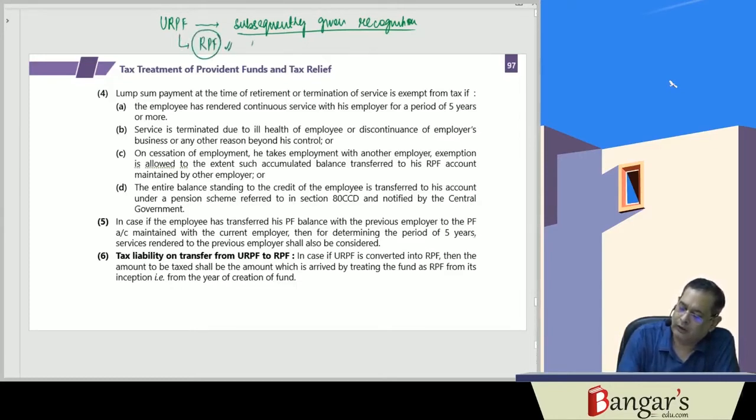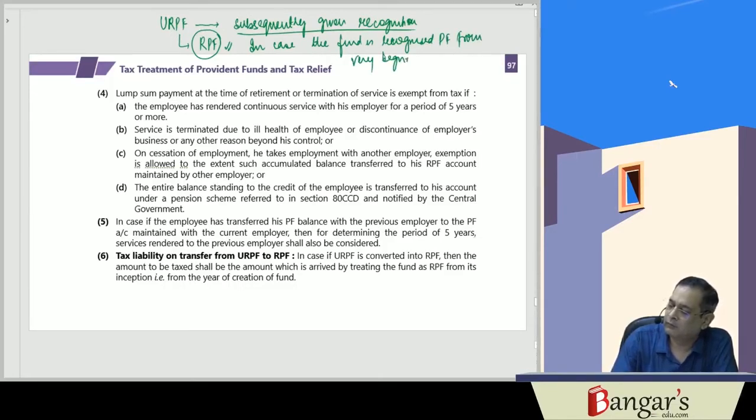So in case the fund is recognized provident fund from the very beginning, that is, the inception of the fund.